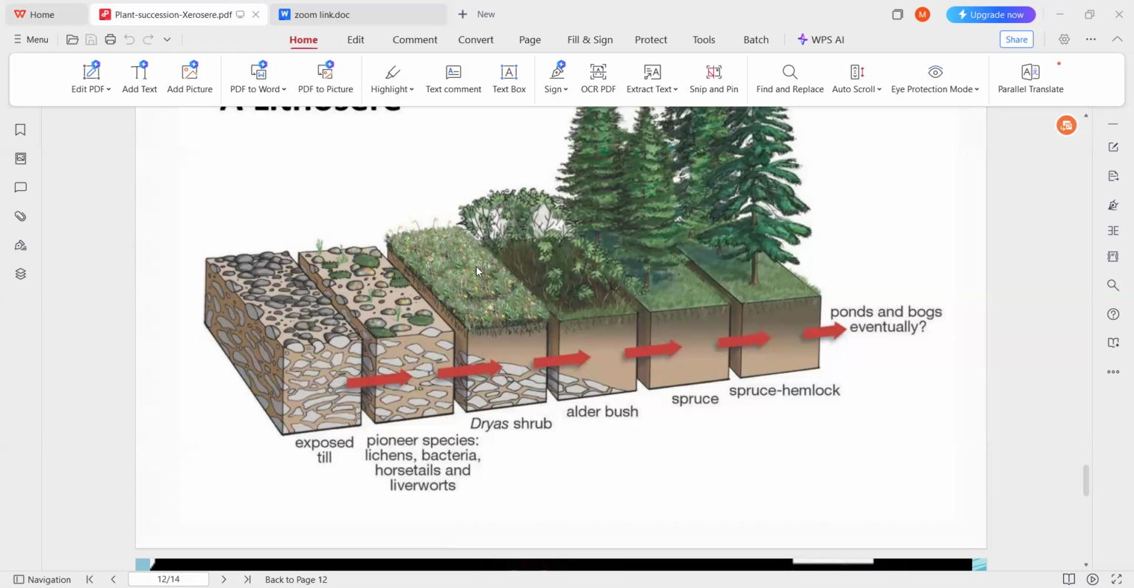After a few years, again the death and decay of these organisms takes place, due to which the formation of humus and soil takes place, and water holding capacity also increases. So again it is not suitable for them, and it is replaced by another community, like alder bush, and again it is replaced by other herbs. So finally, when we observe the first stage, all rocks are there, but in the final climax community, it is totally soil with water.